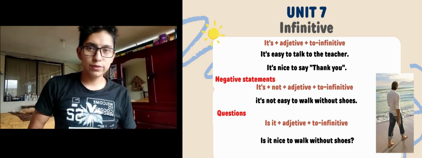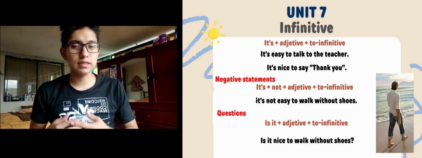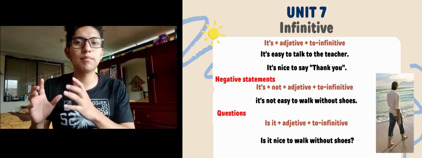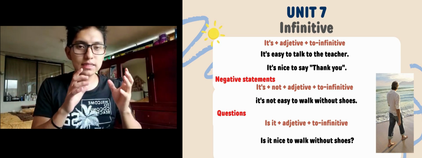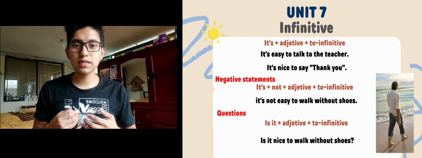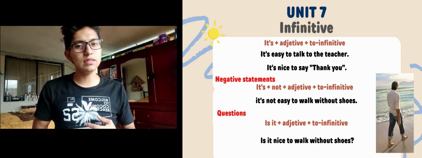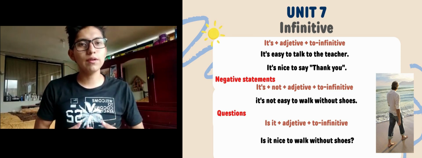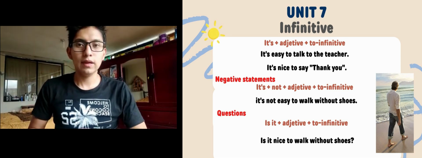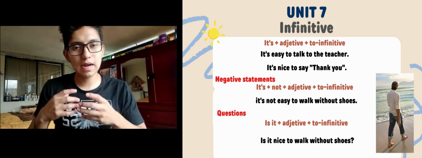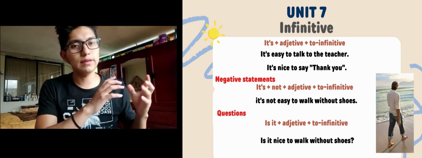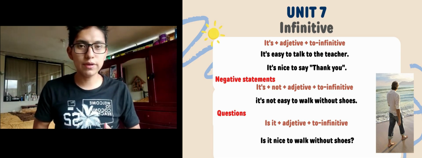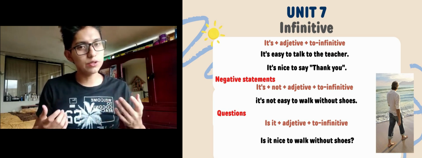We will use the following structure for the negative: it is plus not plus adjective plus to infinitive. For example, it is not easy to walk without shoes. We will use the following structure for questions: it is plus adjective plus to infinitive. For example, it is nice to walk without shoes.